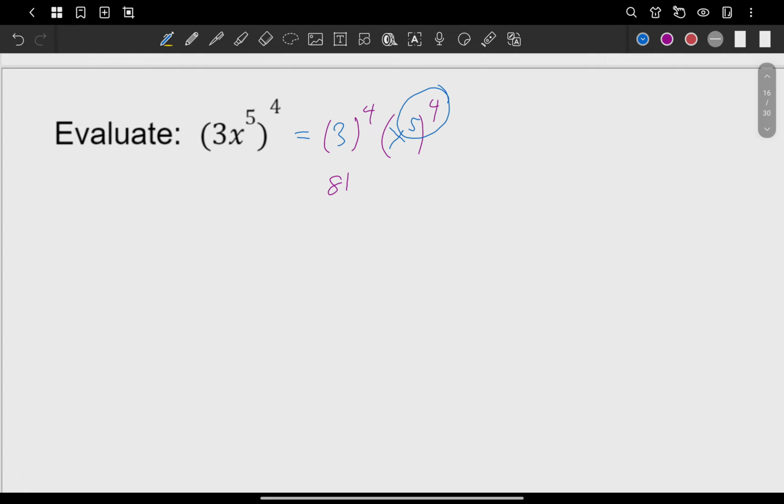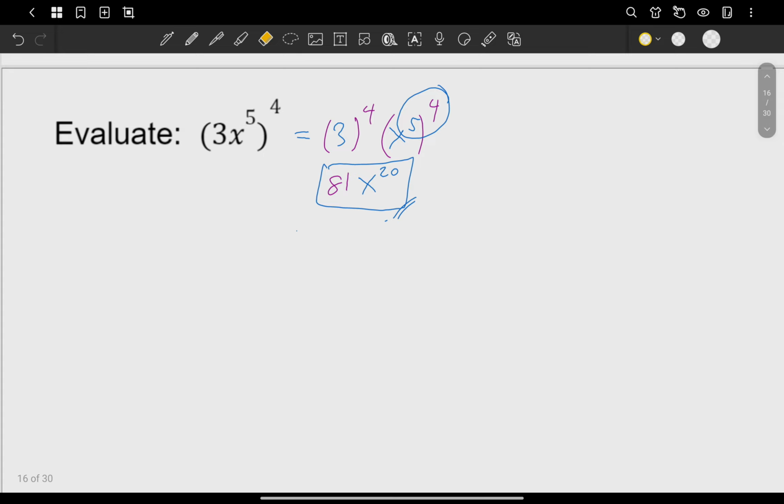You have 2 powers. Your power of a power. What do you do? Use power of a power rule. So what do you do? You multiply. So it should be x raised to, what's 5 times 4? 20. That should be the answer. Some might say the answer is 12x raised to 20. Definitely no. Please, that's not the answer, because some students will just do 3 times 4 and that's wrong. Please take note of that one.